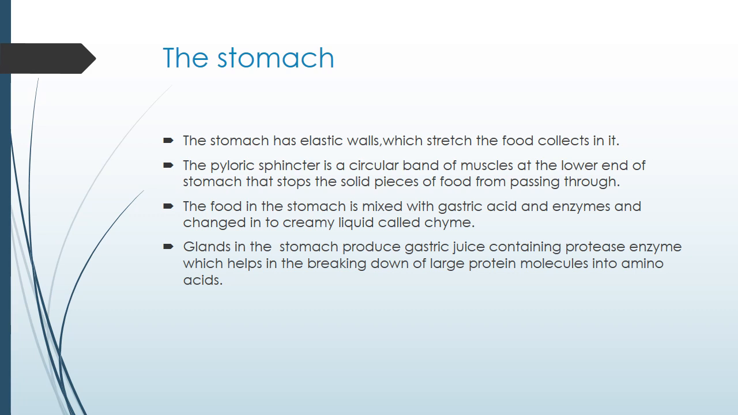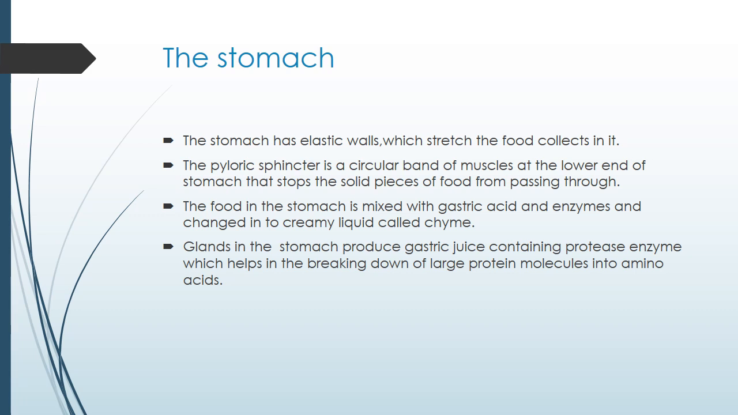I will show you the picture of the stomach in the next slide. The food in the stomach is mixed with gastric acid and enzymes and changed into a creamy liquid called chyme. First it was bolus, now it is chyme, a creamy liquid. First it was semi-solid. Glands in the stomach produce gastric juice containing protease enzyme which helps in breaking down large protein molecules into amino acids. Inside the stomach the digestion of proteins occurs.